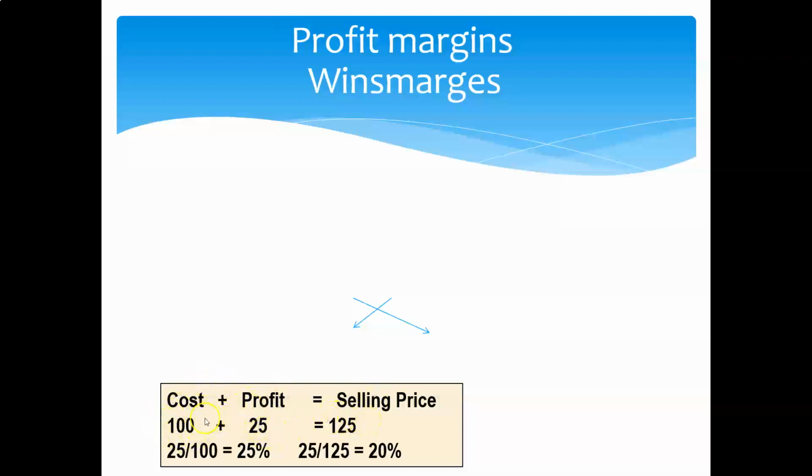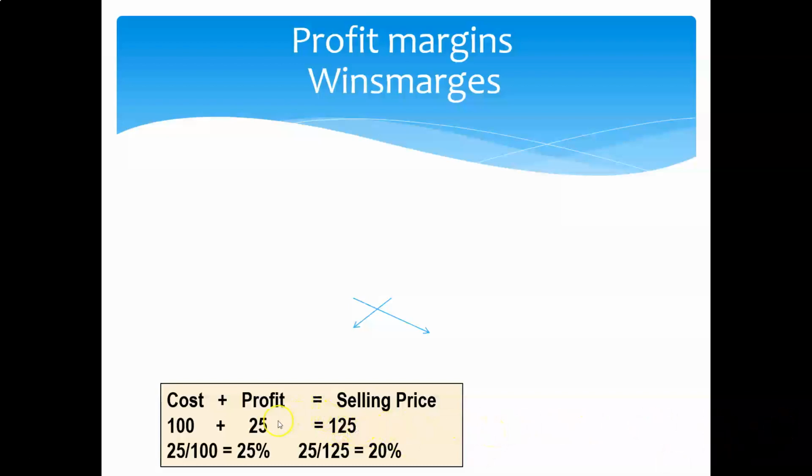Let's do a little calculation. Let's assume that it is the policy of the company to add a 25% profit margin to the cost price of goods in order to determine the selling price. So then in that case, let's say the cost price is 100. If I'm going to add a 25% profit to that cost price, 25% of 100 equals 25. So that means that the selling price of this item will be 125.